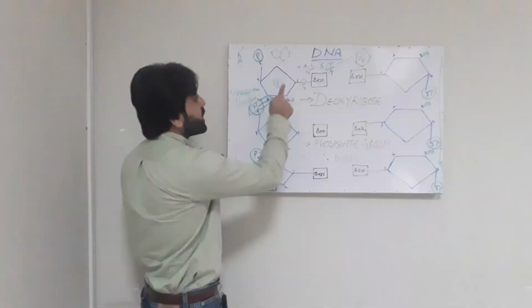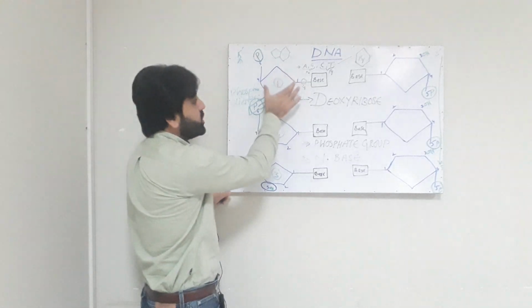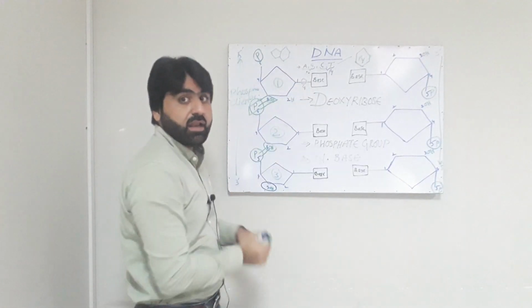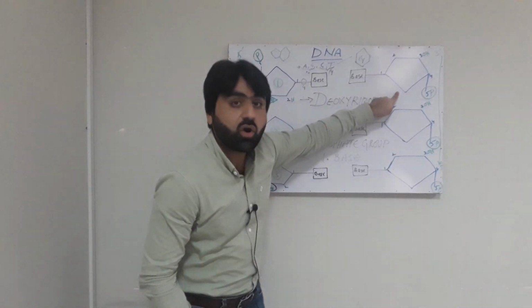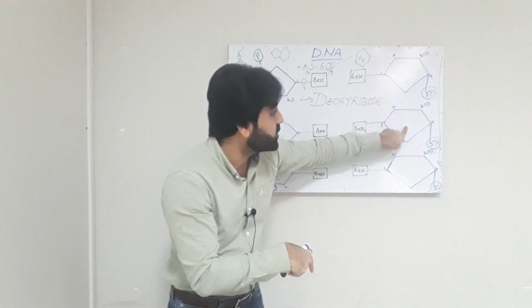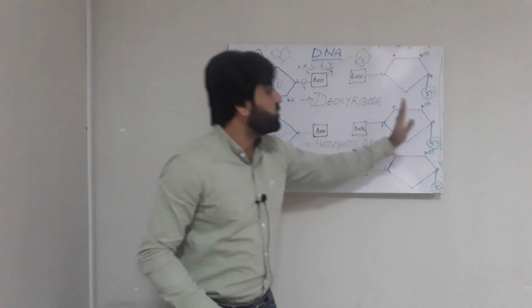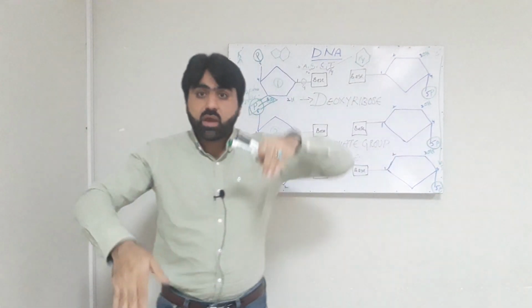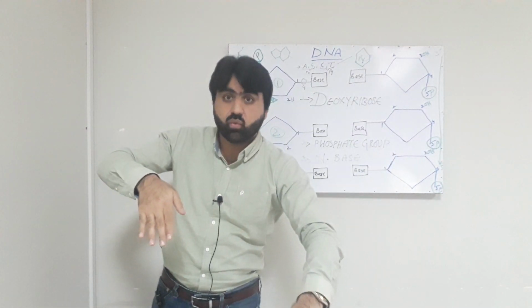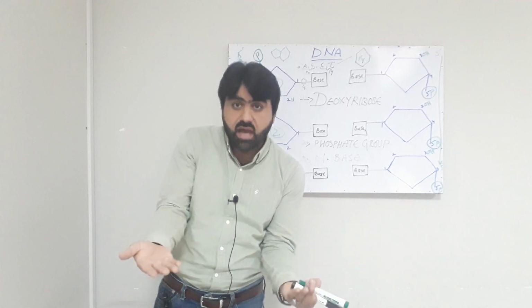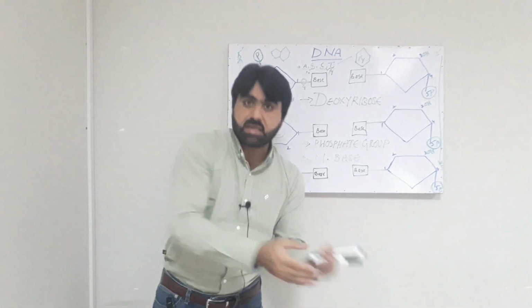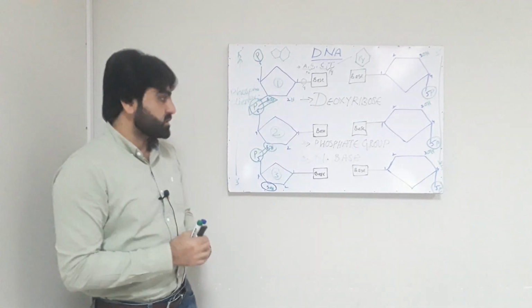You can see the orientation of this molecule is upright while the orientation of this molecule is towards down. So therefore the orientation of one strand will always be opposite to the other strand. Why we need this opposite orientation, we will discuss in the coming lectures.